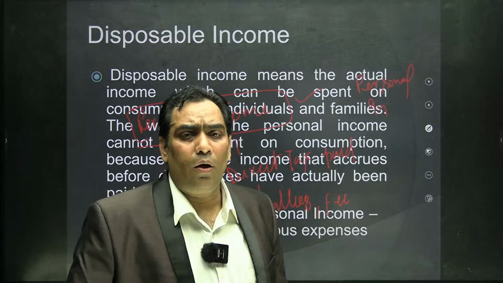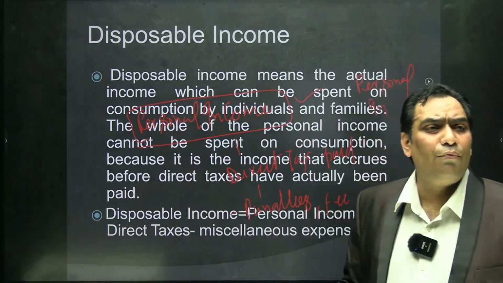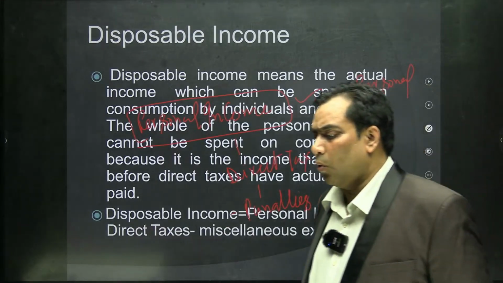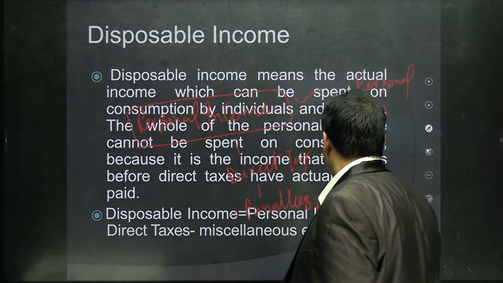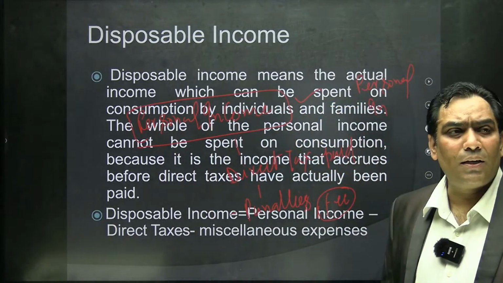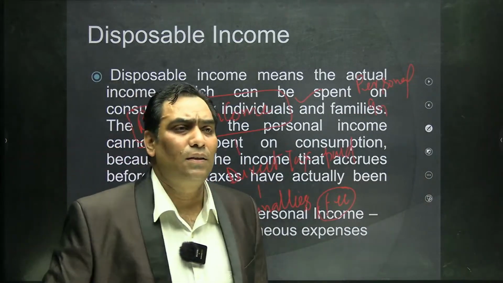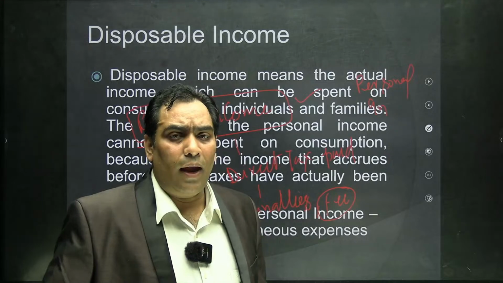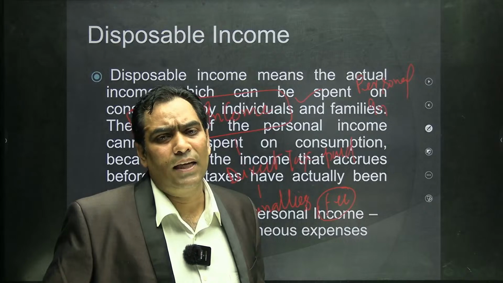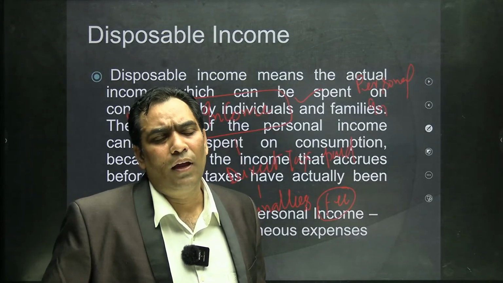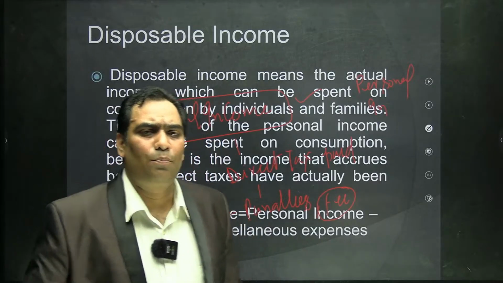you have an obligation to pay the penalty in the form of a challan. Similarly, if you go to make a driving license, then you have to pay the fee. So when from the personal income we subtract the direct taxes and penalties, that may be in the form of license, fee, etc., then we get the personal disposable income.